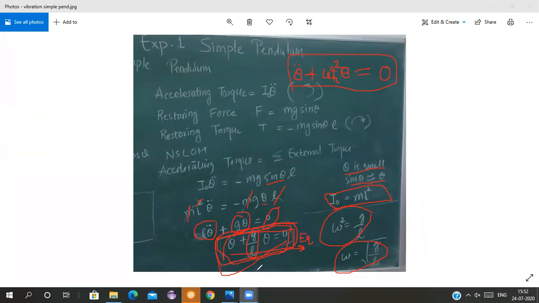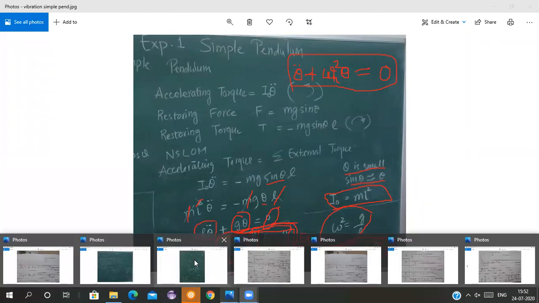So here, in this equation you are not getting any value of m, therefore the natural frequency is not depending on the mass. So let us move ahead now.